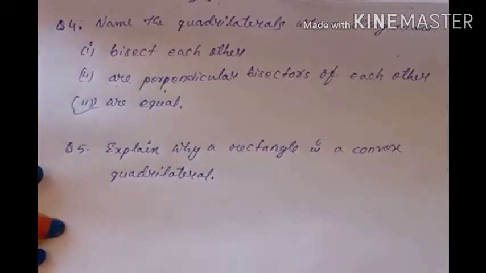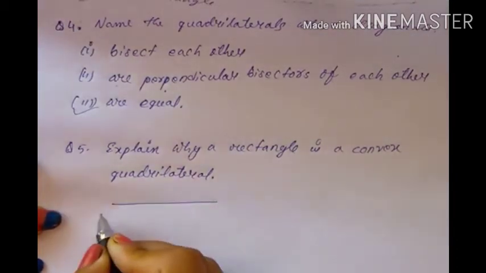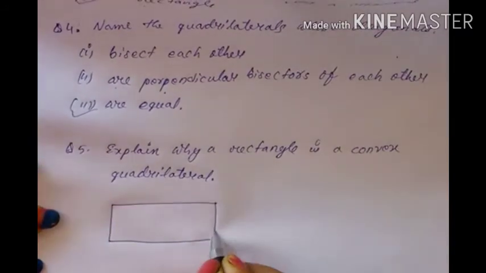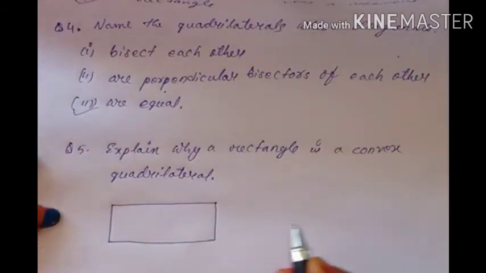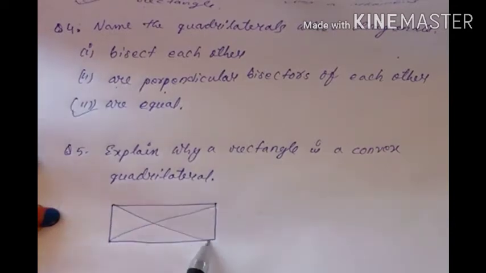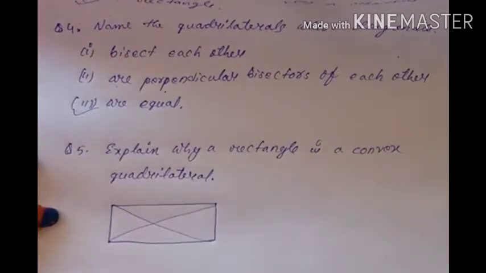Now question number 5: explain why a rectangle is a convex quadrilateral. I have explained in the introduction part also what a convex quadrilateral is. For any quadrilateral, if the diagonals will be inside that figure, meaning in the interior, then that is called a convex quadrilateral. Suppose I draw one rectangle. Now this is rectangle ABCD. If I draw the diagonals, so now these are the diagonals, so this is called a convex quadrilateral. Why? Because both the diagonals lie in its interior.